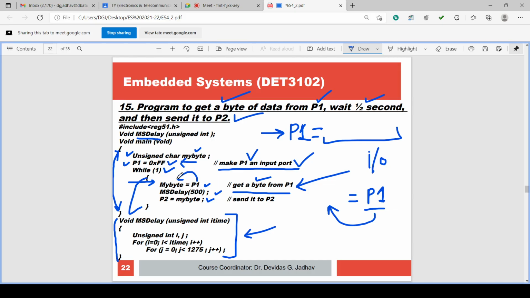My byte is equal to P1. Then my byte can be assigned to P2, and P2 is the output port. Okay. You understood? So this is one more thing we have learned today.